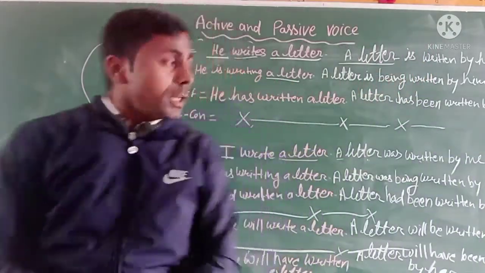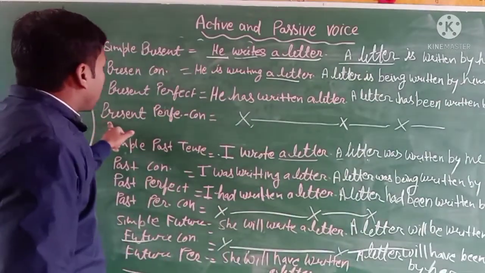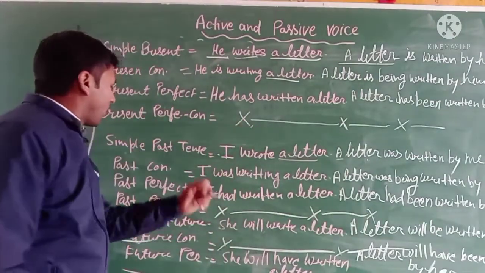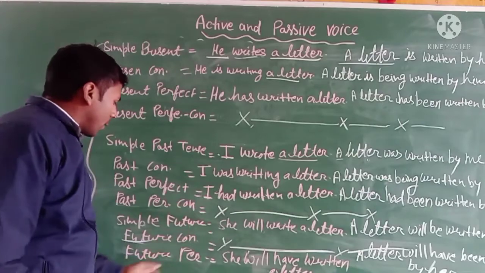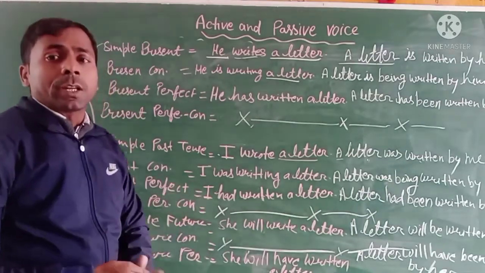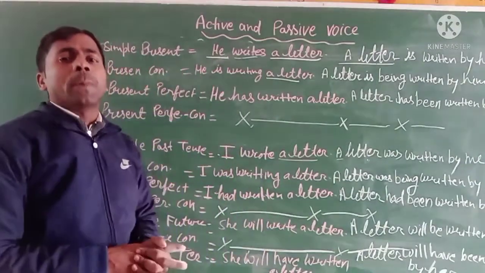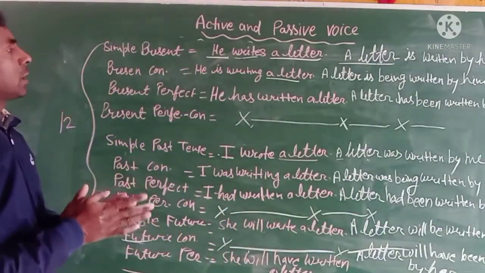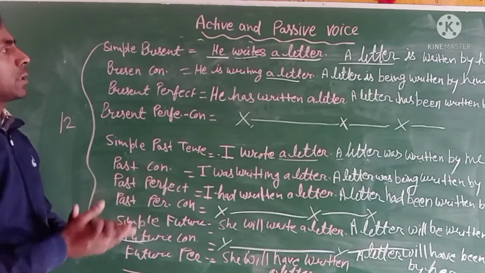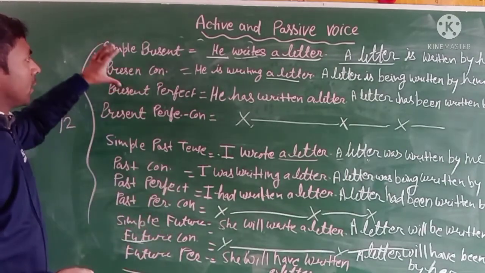Clear? And the rest, present perfect continuous, past perfect continuous, future continuous, and future perfect continuous tense, will not change into the passive voice.